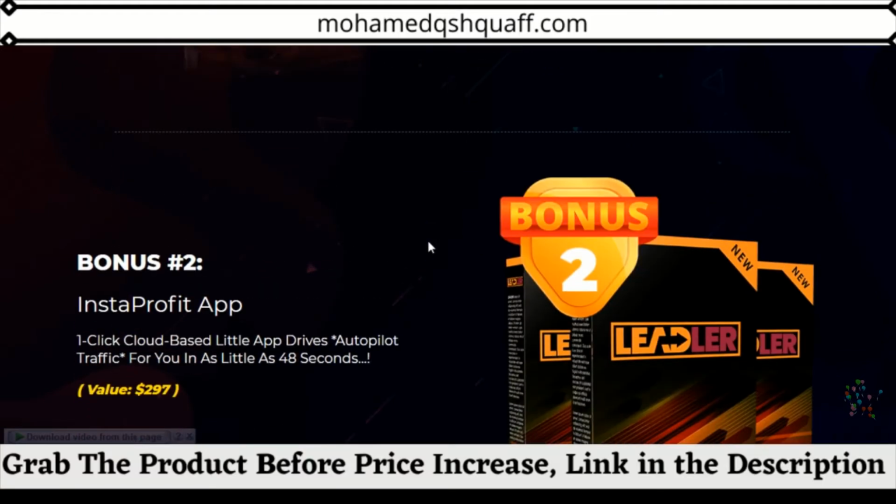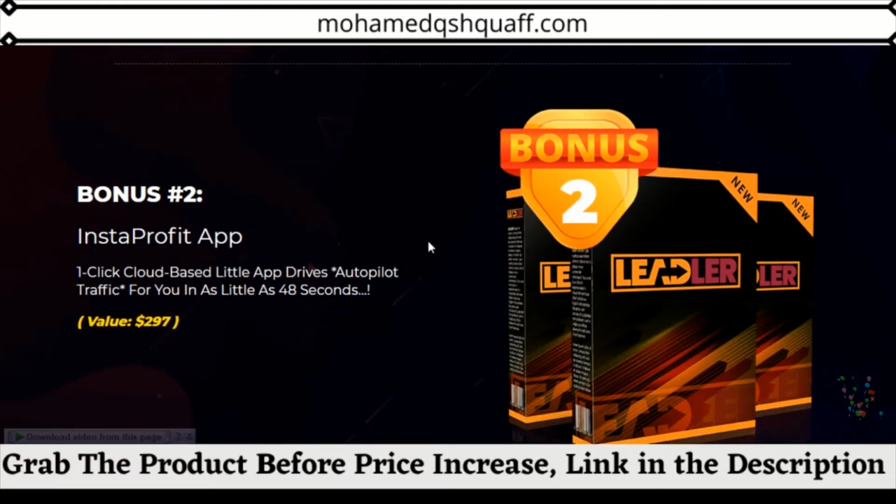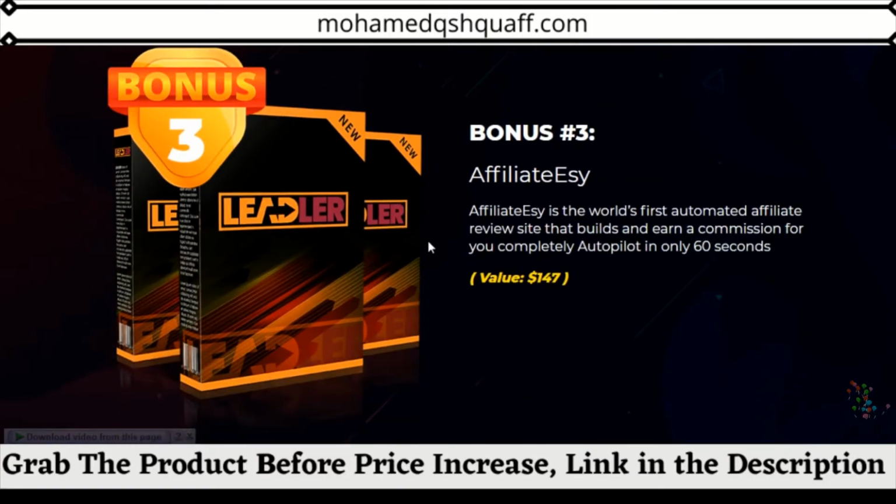The second vendor bonus is the Insta Profit app. This one-click cloud-based app drives autopilot traffic for you in as little as 48 seconds. The third vendor bonus is Affiliate Ease, the world's first automated affiliate review site that builds and earns commissions for you completely on autopilot in 60 seconds. Wow.